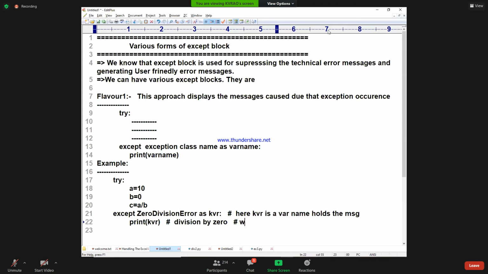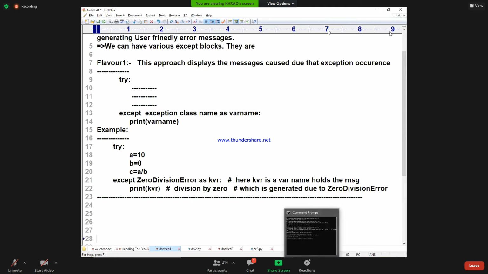Which is generated due to what exception? Zero division error. Yes, I hope that it is clear. Is this one variety of flavor clear or not? All of you please confirm.